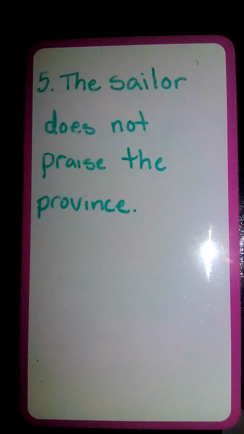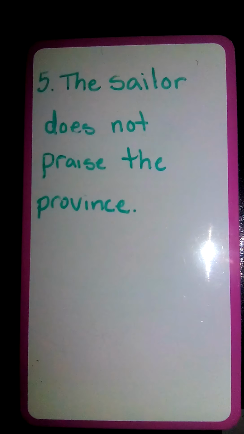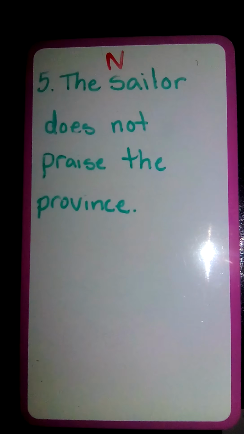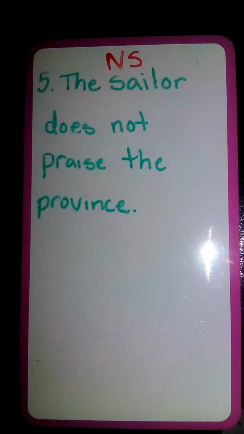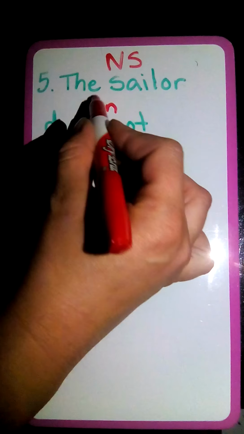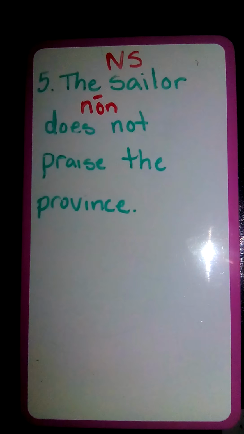Moving on, number 5. Here's an example that says, the sailor does not praise the province. Who is the subject in the sentence? Well, the sailor is. So our subject goes in the nominative case. We have to ask, is this singular or plural? Well, sailor is singular, so it's going to be singular. Moving forward to does not. We know that is expressed in the Latin non, and it's put directly before the word it modifies, which is praise.